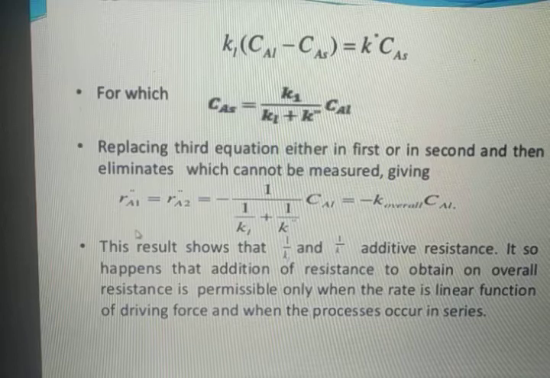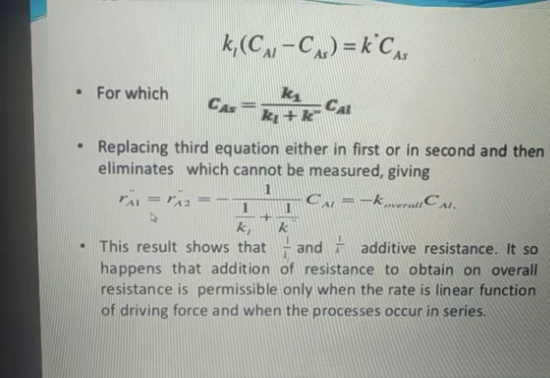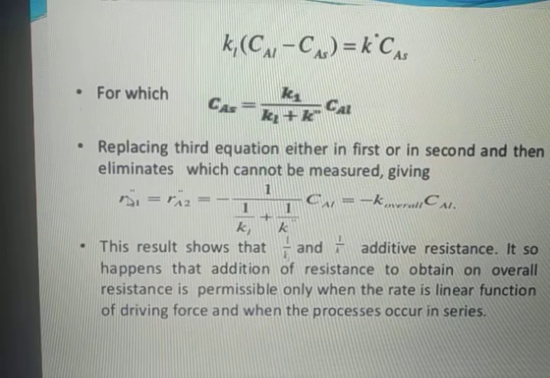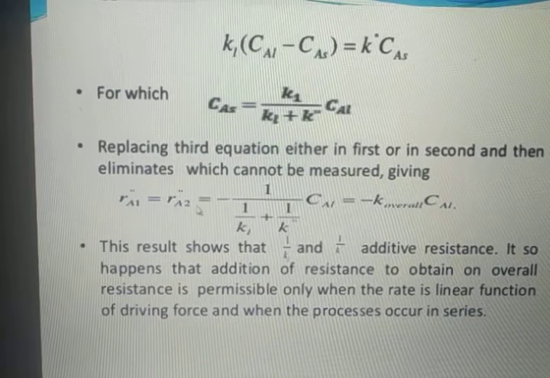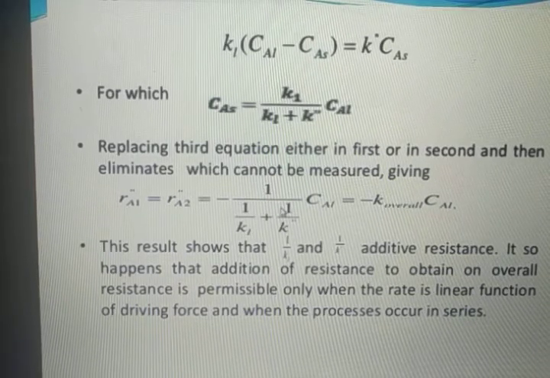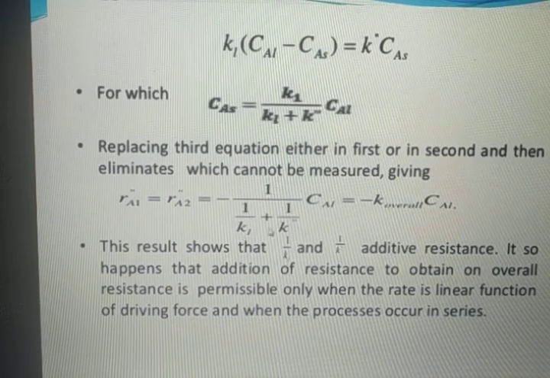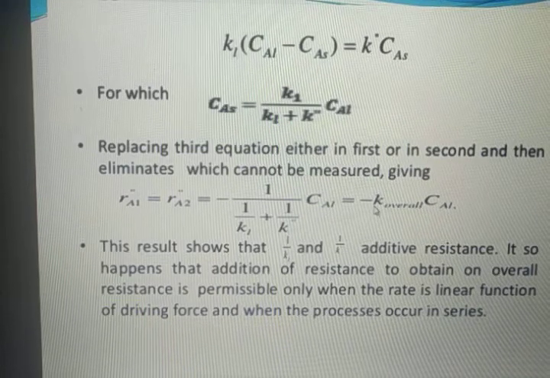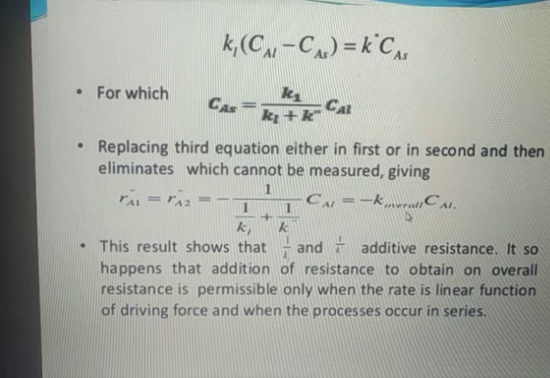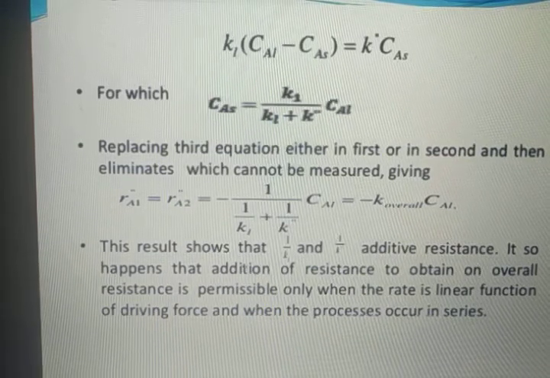Now replacing, what we'll get? RA1 double dash is equal to RA2 double dash is equal to minus 1 upon (1 upon KL plus 1 upon K double dash) into CAL, which is equal to minus K overall CAL.